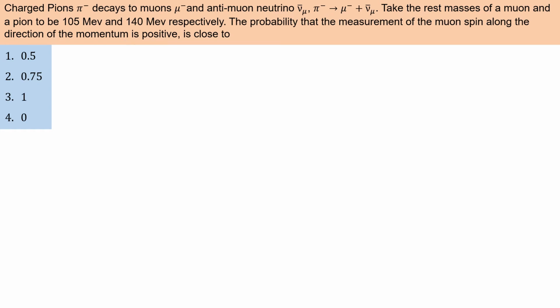Charged pions decay to muons and anti-muon neutrino. Take the rest masses of the muon and the pion to be 105 MeV and 140 MeV respectively. The probability that the measurement of the muon spin along the direction of the momentum is positive is close to.